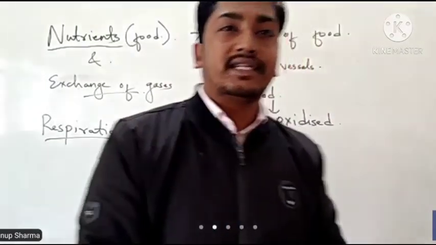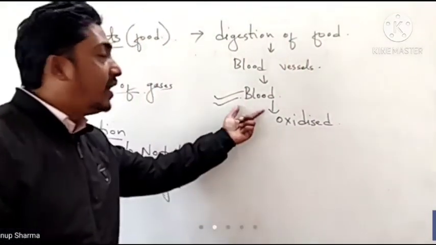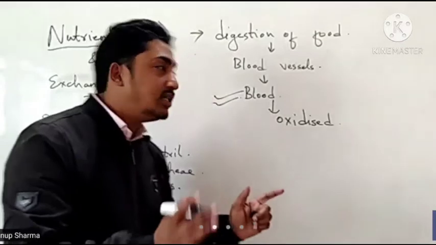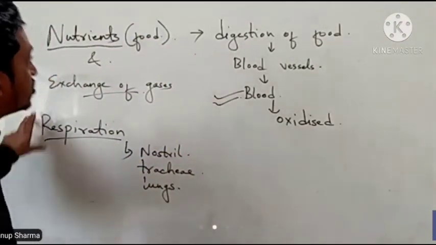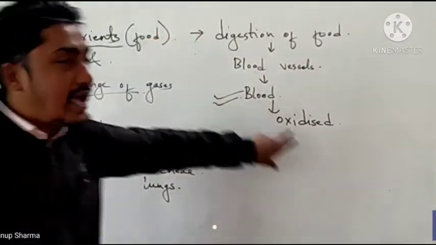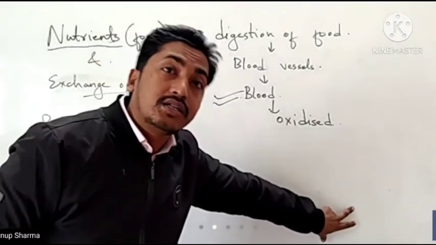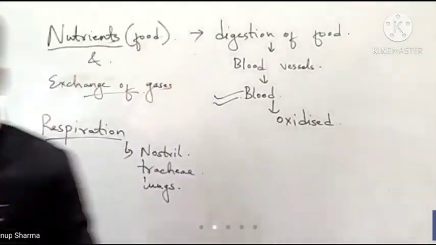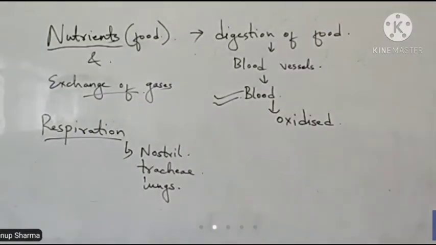They are connected, where blood acts as a connecting link between respiration, digestion and circulation. So it is one of the most important parts of our body.